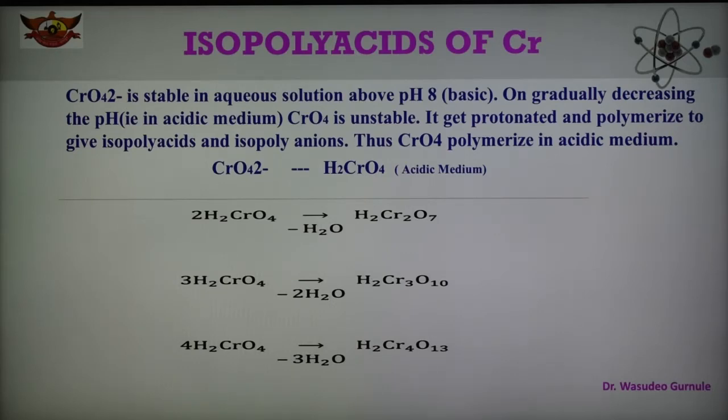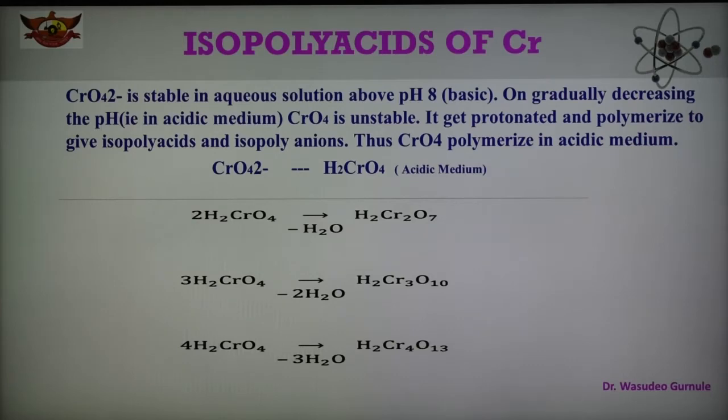This compound gets protonated and polymerized and forms isopolyacid or isopolyacid anion.